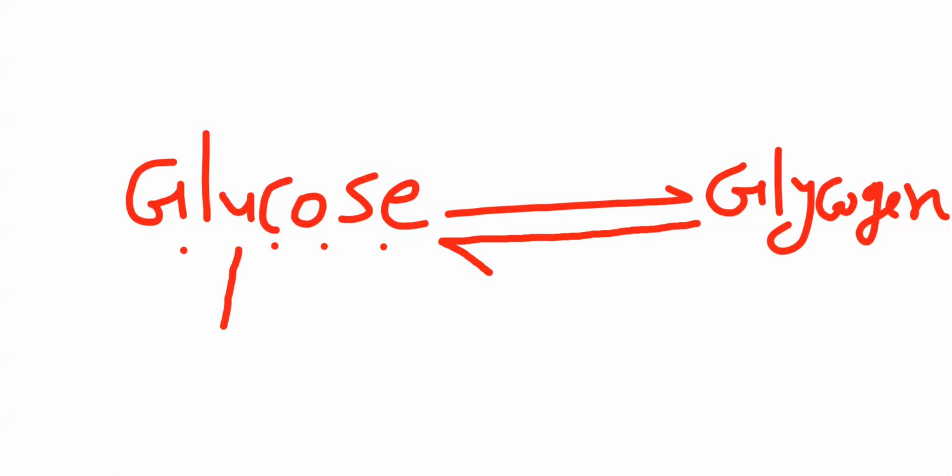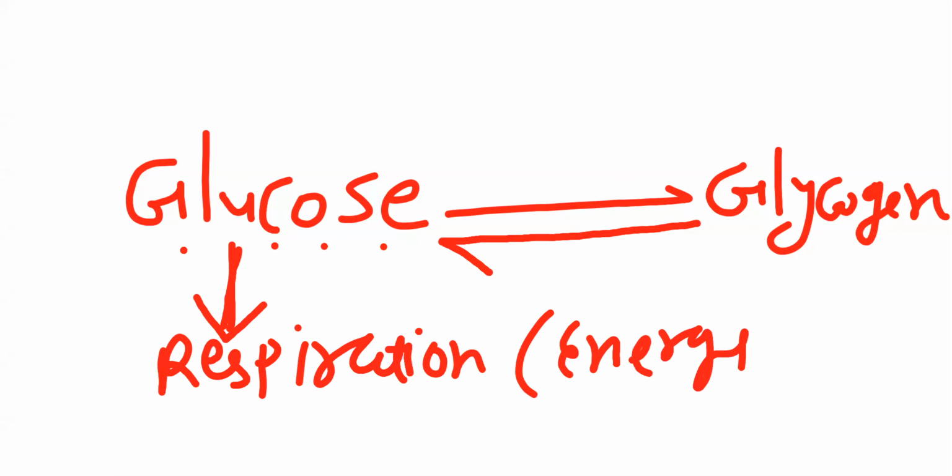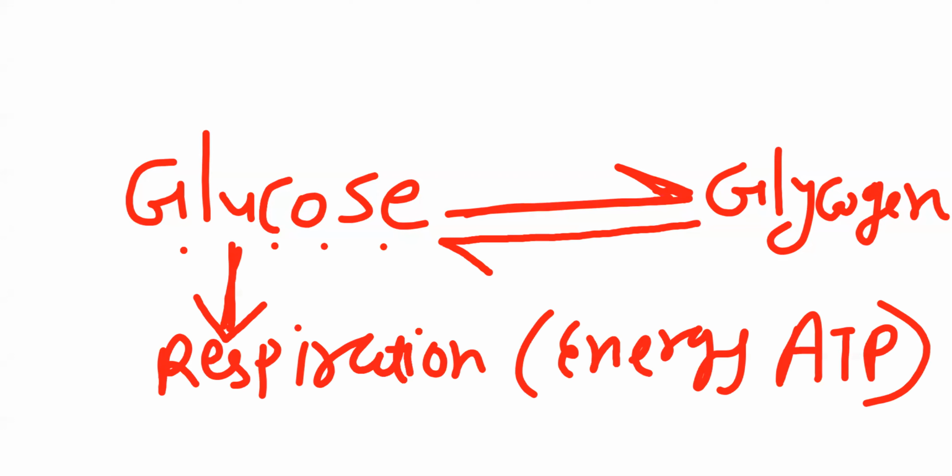This glucose can enter into respiration and produce energy, in the form of ATP molecule, adenosine triphosphate. That entire chemical name is adenosine triphosphate. So glucose to glycogen conversion happens when an excess amount of glucose is there.